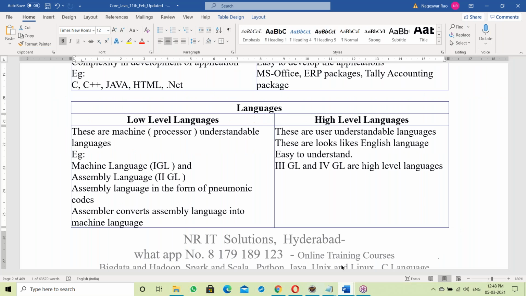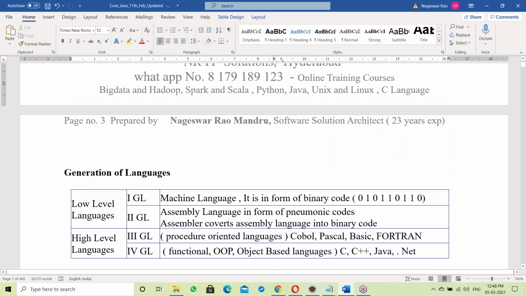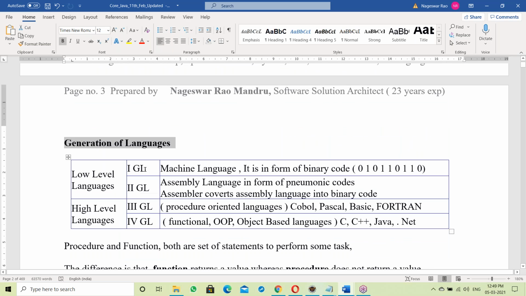Let us go to the document. See, language: low level language and high level languages. Low level languages are machine language and assembly language. High level languages are user understandable. So, generations of language: first generation, second generation, third and fourth.